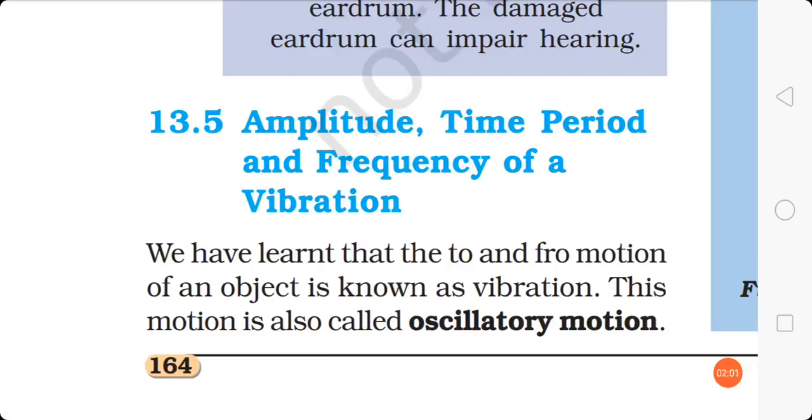In this video lecture we would be discussing sound wave characteristics: amplitude, time period, and frequency of vibration. We have learned that the to and fro motion of an object is known as vibration. What is to and fro motion, students? It means someone or something is moving forward and backward, or up and down, or side by side. The same type of motion is being repeated, and this motion is also called oscillatory motion.